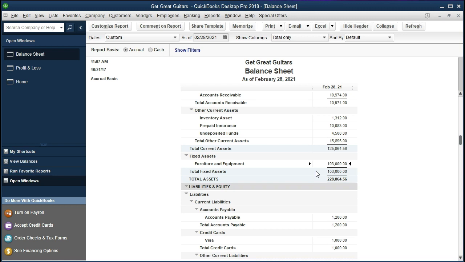But because this is an estimate, what we're going to do is create another account called accumulated depreciation, and that'll tell the reader, look, this is what we bought it for, and now we think it went down in value by the accumulated depreciation. So the book value will be the difference on the balance sheet. And then the income statement account that's going to be an expense will not be furniture and equipment expense, rather it will be depreciation expense. So that's what depreciation is in essence.